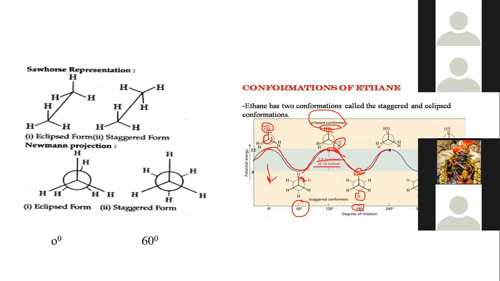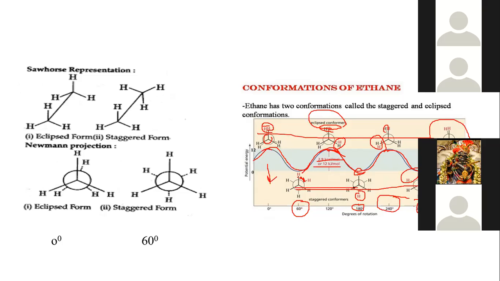Again we rotate this, it forms the gauche conformation, that is the 240-degree angle. Again if we rotate, this is opposite to 60 degree, isn't it? And this is again the first one, that is 360 degree. So these four are eclipsed conformations and these three are staggered conformations.